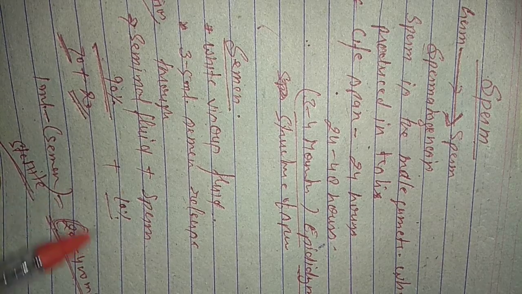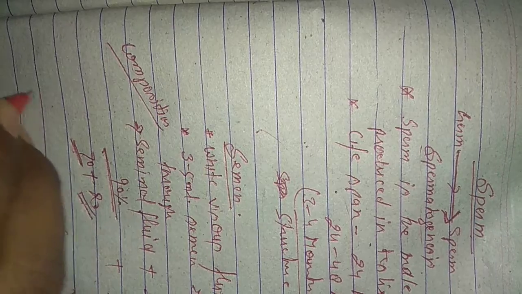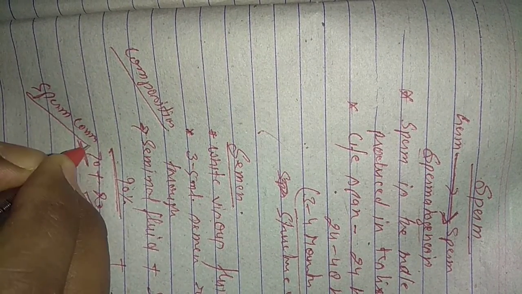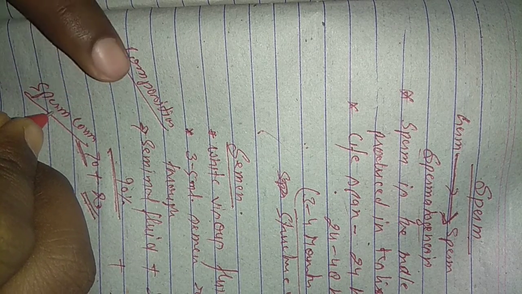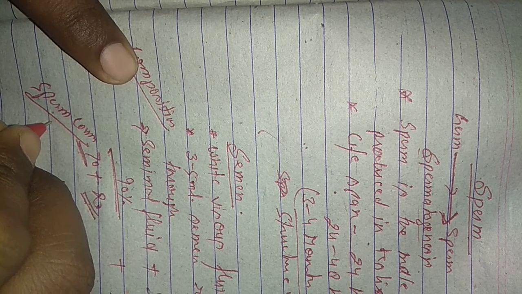Now, sperm count: the number of sperm per ml of semen is called the sperm count.